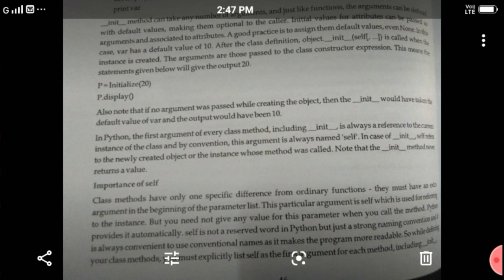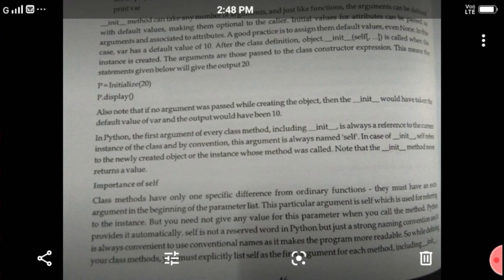Self is not a reserved word in Python, but just a convention. By convention, always use it, as conventional names make the program more readable. So while defining your class method, you explicitly include the self argument.